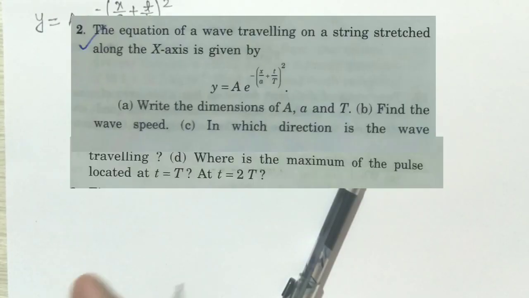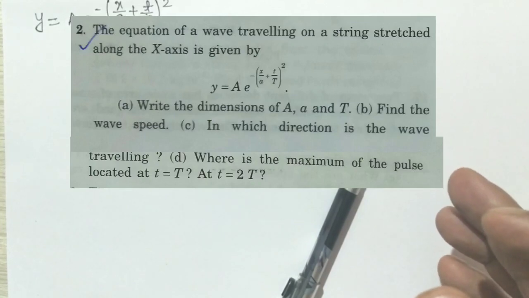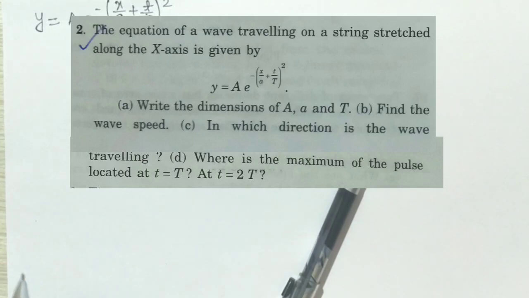Now we are going to see question number 2. The equation of a wave traveling on a string stretched along the x-axis is given by this relation. Write the dimension of capital A, small a and capital T. Find the wave speed, in which direction the wave is traveling. And the D part of the question is, where is the maximum of the pulse located at t equal to capital T and at t equal to 2T.